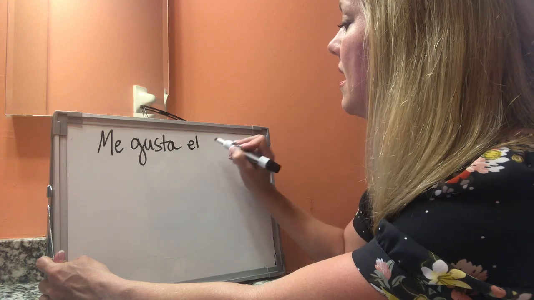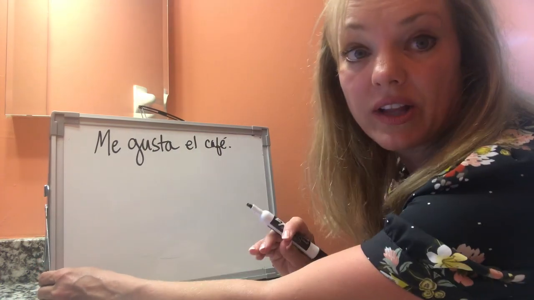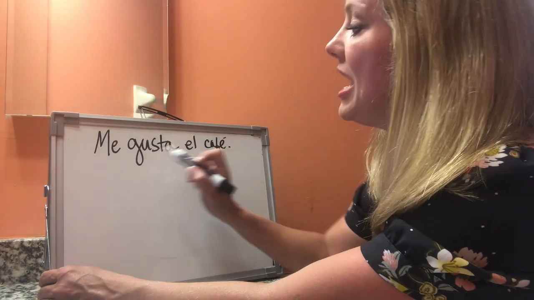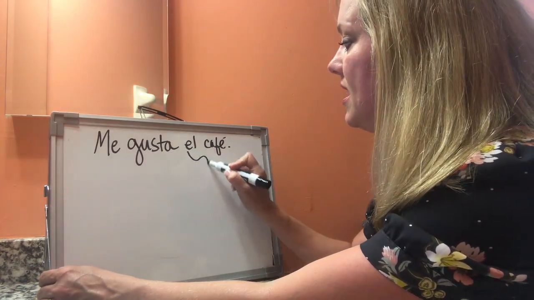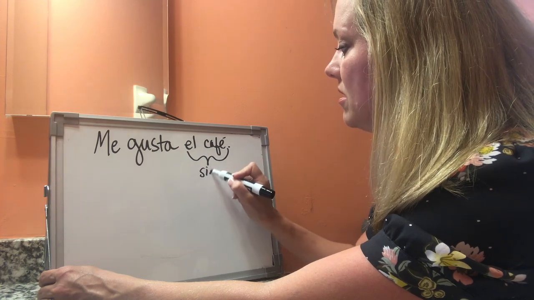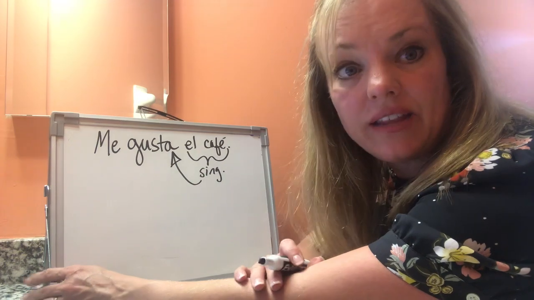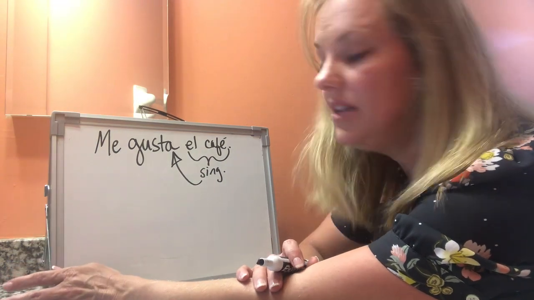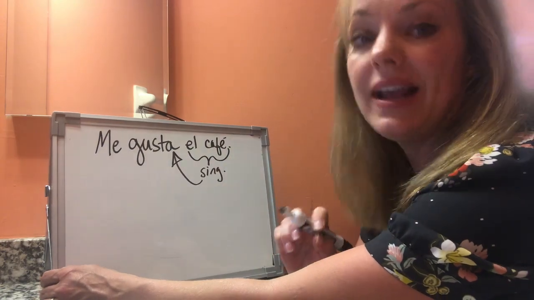So, me gusta el café. Okay, I think this is the example I tend to use because I drink a lot of coffee, right? So, me gusta el café. Okay, because this right here is singular. That means this verb is conjugated in the third person singular. Okay, it's just a regular old AR verb. Okay, me gusta el café.